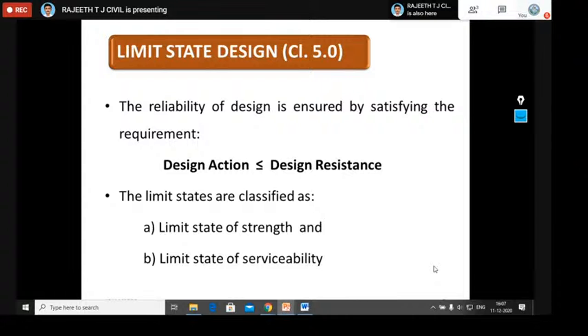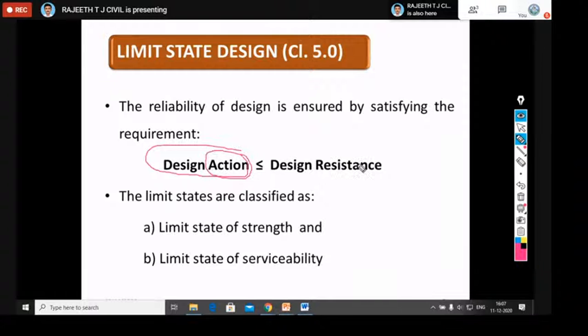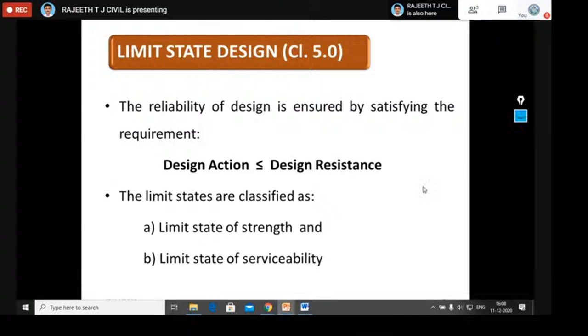Next, if you go for limit state design, the acceptance limit for any safety and serviceability requirement of any structural element is what we call the limit state. According to the code, we always need to satisfy this equation. Design action, which is nothing but the design load, must be less than the design resistance, nothing but the design strength of the material. That is what we need to observe. Here we can classify limit state into two categories: limit state of strength and limit state of serviceability. We'll see in detail now.